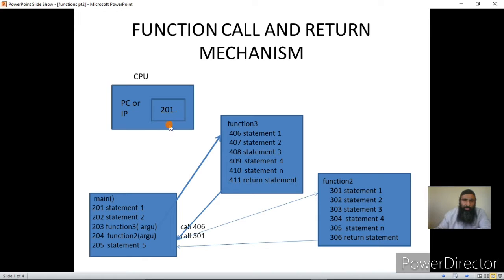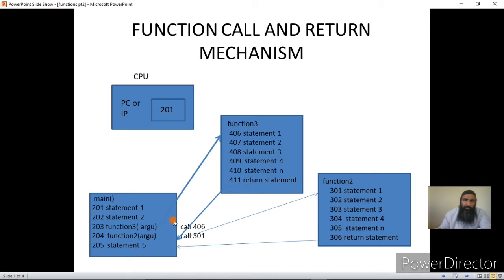So the CPU will start its execution from the main. Now, so far as function call and return mechanism is concerned, as we have seen, once we define different functions in C, they have to be called or used. One function can call another function, and since the CPU always starts executing the main first, if we have to use any function in C, initially it is to be called from the main.